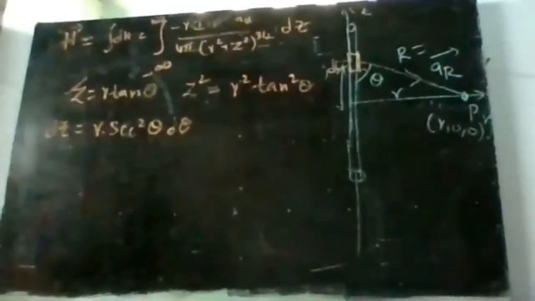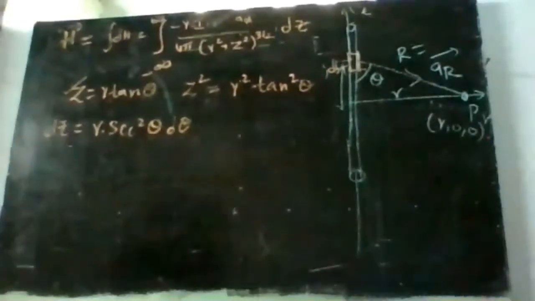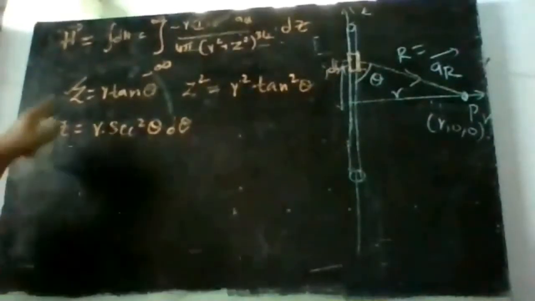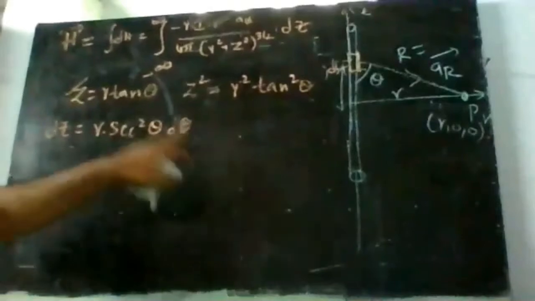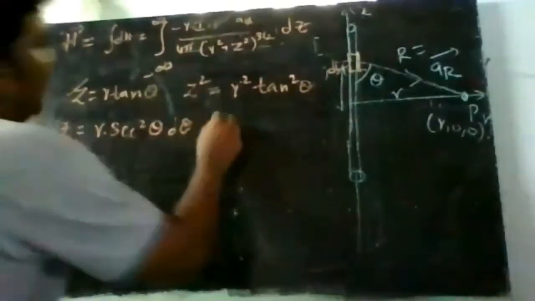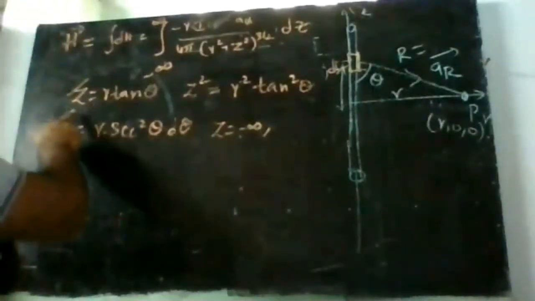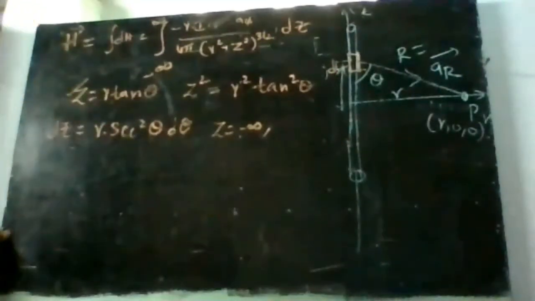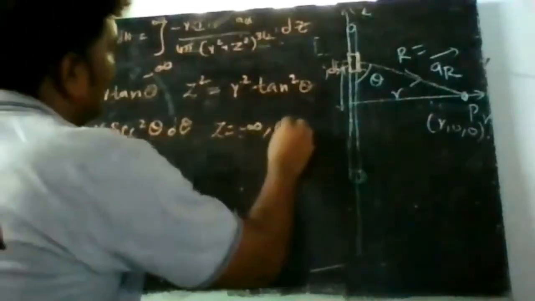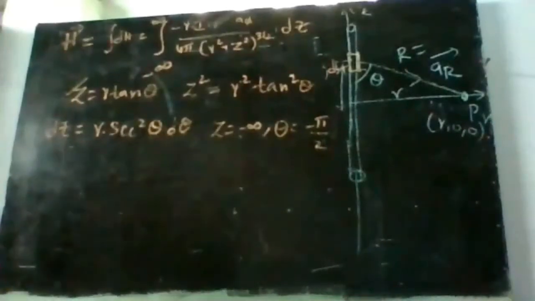I hope you are able to follow. z equal to r tan theta, z square is equal to r square tan square theta, and dz is equal to r secant square theta d theta. Done. Now the limits. If I assume z is equal to minus infinity, then theta will be equal to minus pi by 2, correct?